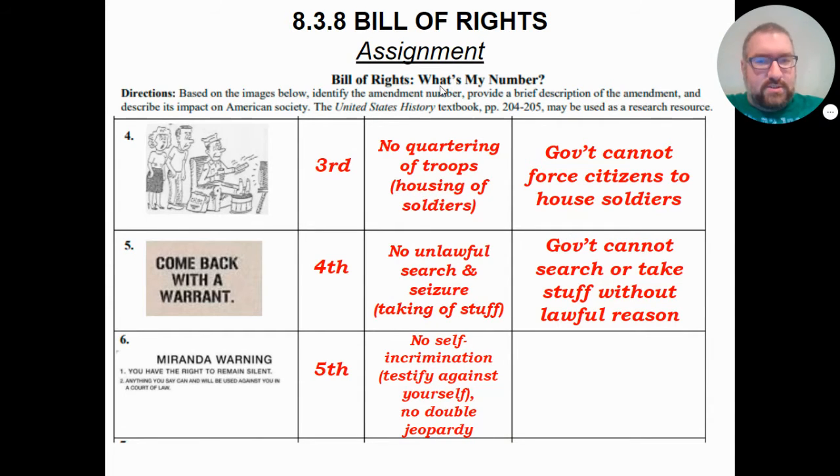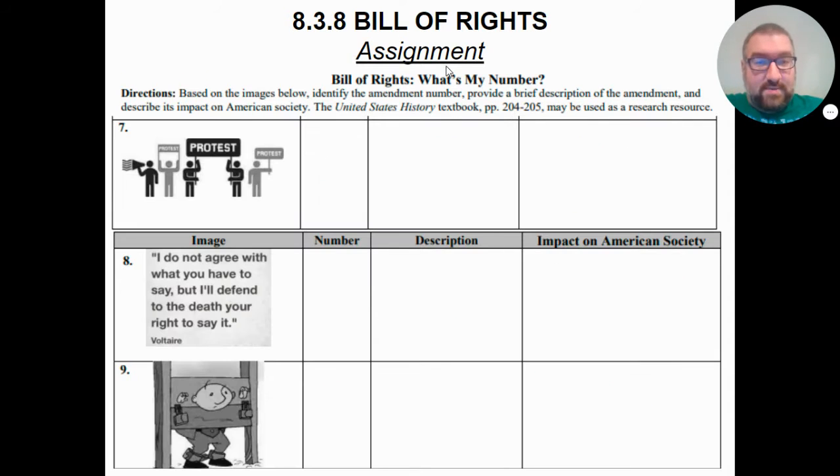Why are these important? Because these are all protecting the rights of the accused. There are several amendments that cover this, but the bottom line is this is protecting everyone because under our system, we believe all suspects are innocent until proven guilty, and all suspects have rights. The government can't just arrest somebody and throw them in prison. Nope, that's not how this works. What happens is the government arrests somebody, and then that somebody gets a trial. And that brings us to our next page.